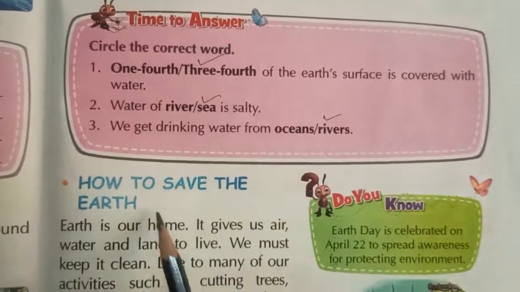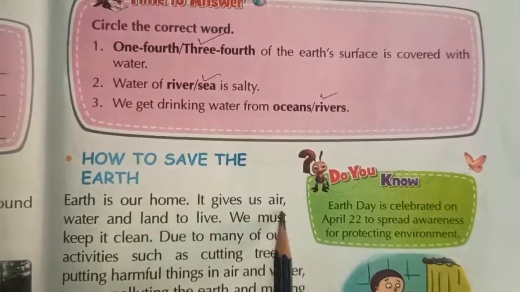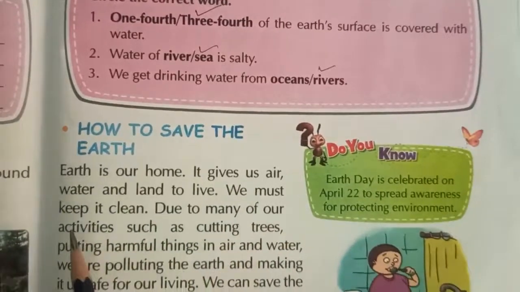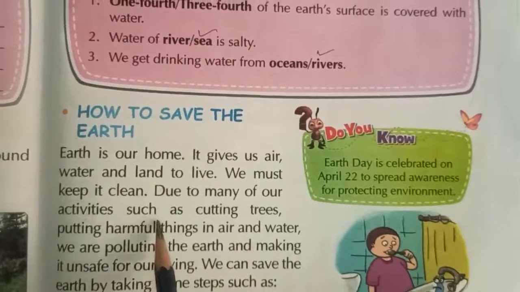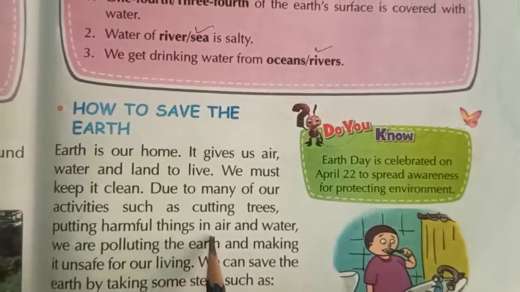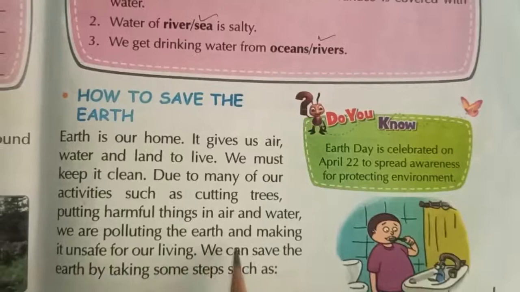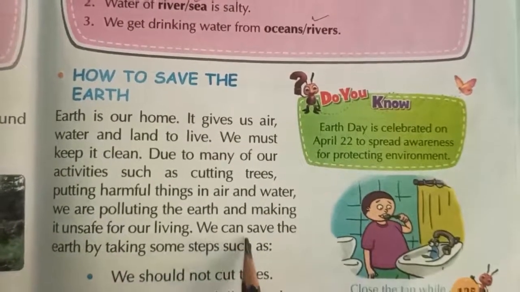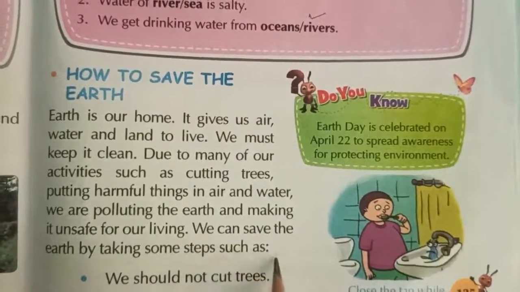How to save the earth. Earth is our home. It gives us air, water and land to live. We must keep it clean. Due to many of our activities, such as cutting trees and putting harmful things in the air and water, we are polluting the earth and making it unsafe for our living. We can save the earth by taking some steps.